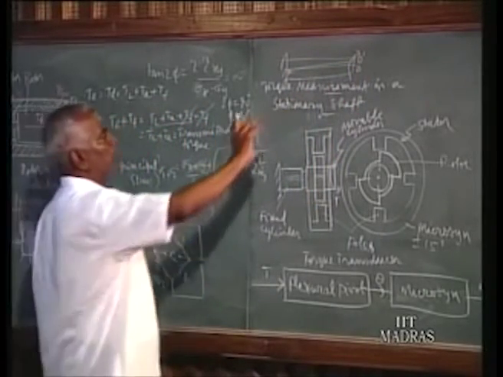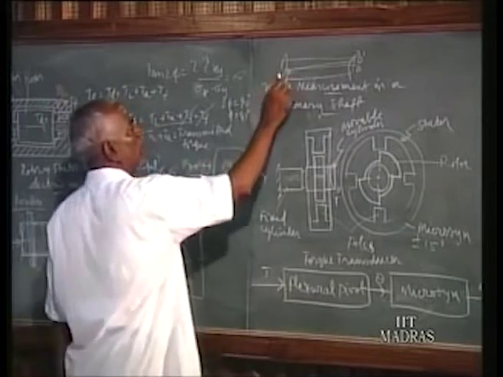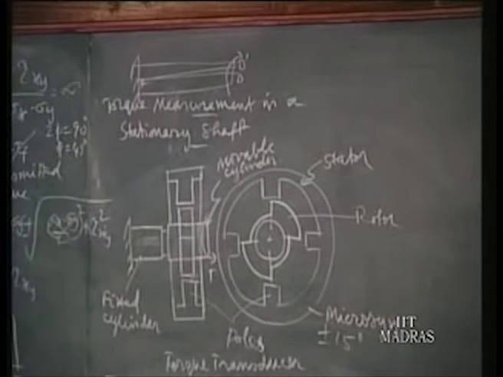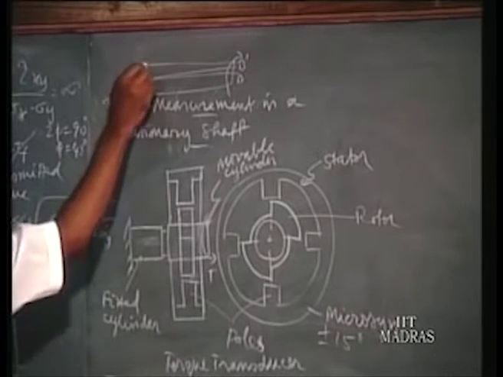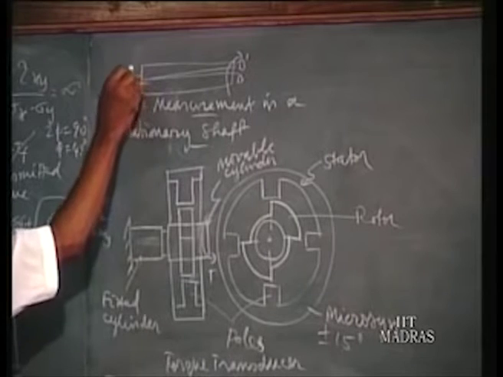So if you want to measure this torque on the twisting, instead of fixing the shaft to the wall, you can as well fix it to the transducer. So you fix it to the transducer.